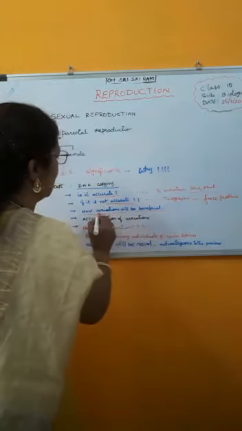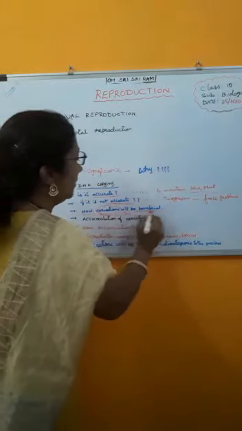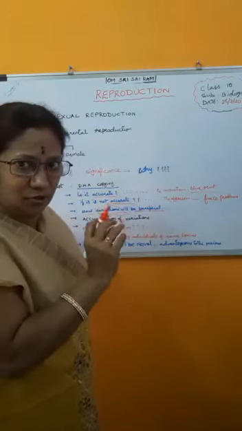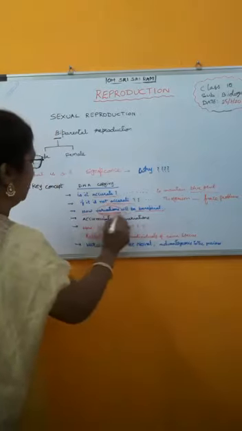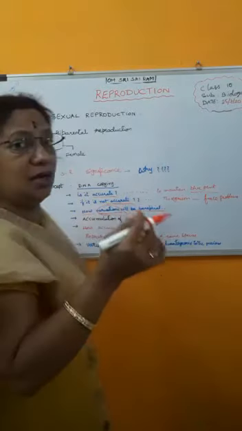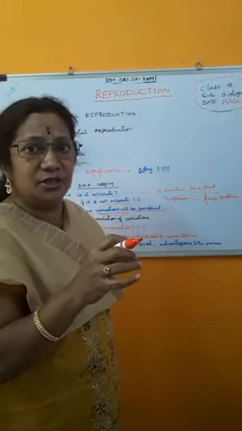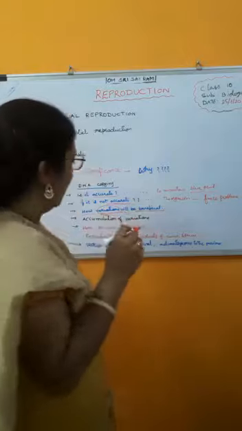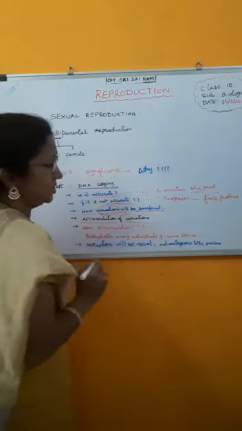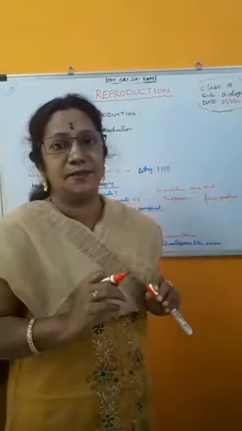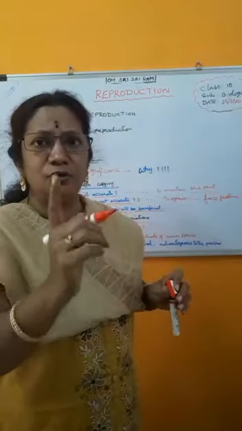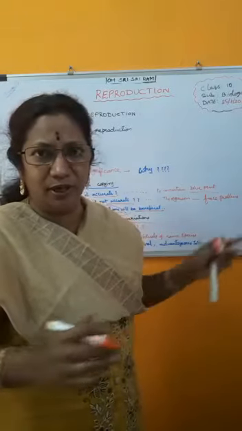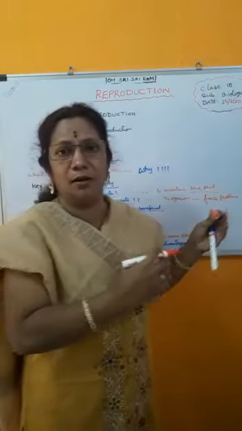Sometimes the variations will be beneficial, and sometimes they may not be beneficial. But we are talking about beneficial ones. If only one or two organisms have beneficial variations, can they survive? No, they can't survive. So what may happen? Accumulation of variations. How can accumulation of variations take place? Generally, an organism will reproduce only once or twice or thrice, that's all. So you will have only one or two siblings. You will not have hundreds and hundreds of siblings like the Kauravas.